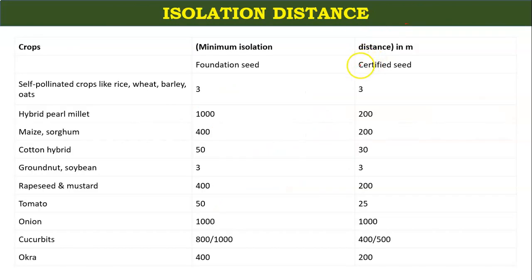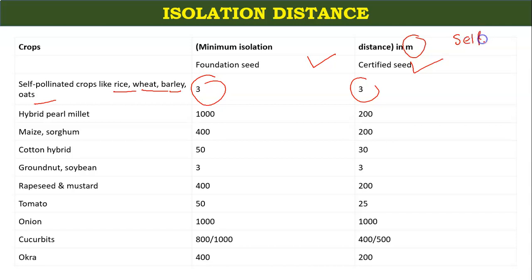There are some minimum isolation distances given in meters, particularly for foundation and certified seeds. Self-pollinated crops like rice, wheat, barley, and oats have a minimum isolation distance of 3 meters. One thing you can learn here is the difference between self-pollinated crops and cross-pollinated crops.